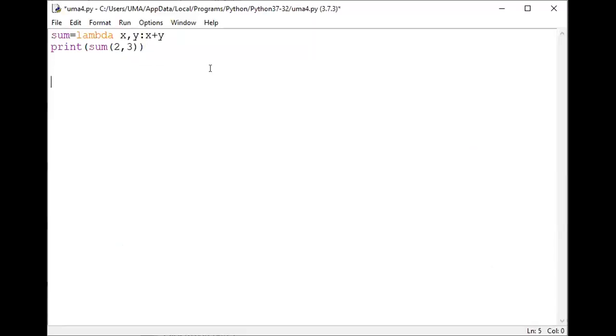Let us take a simple example. The same function represented. How can you represent the same function? Sum of x comma y, and then for that one I am taking another variable z.